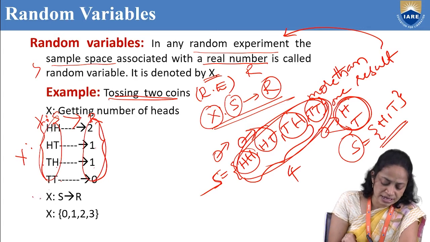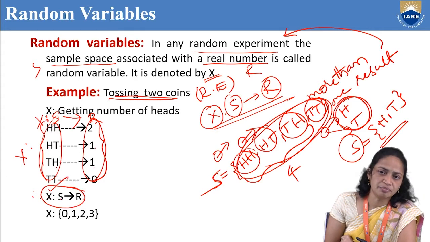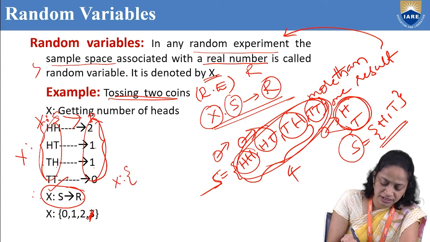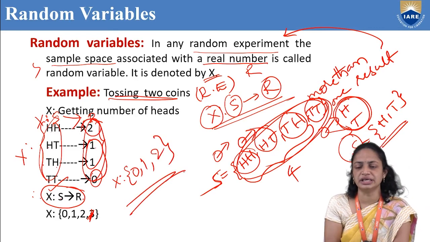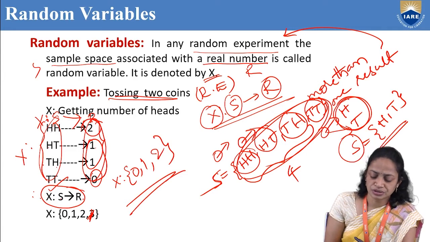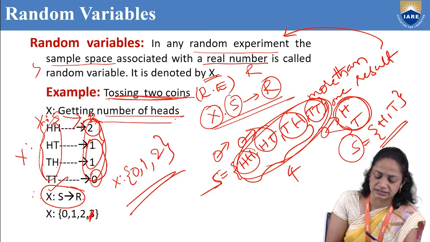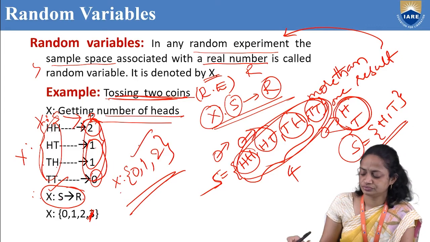So, the random variable here is 0, 1, 2. If we toss 2 coins for getting the number of heads, then the random variable is 0, 1, 2.